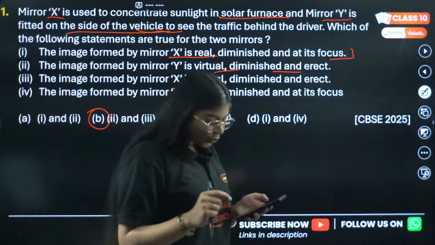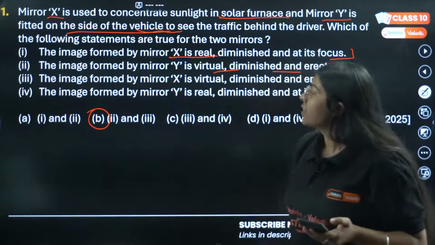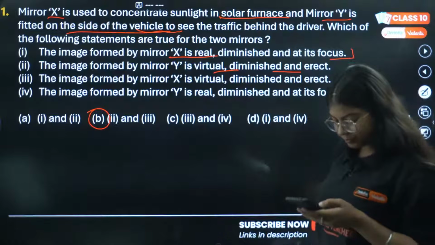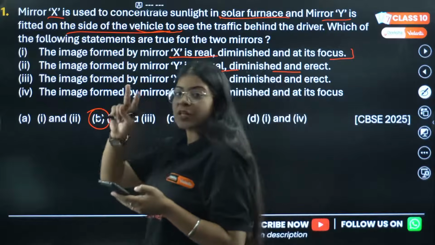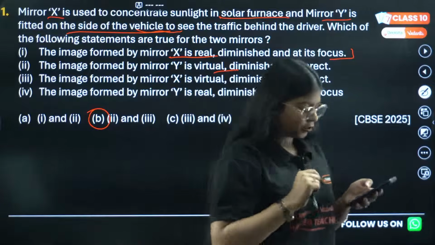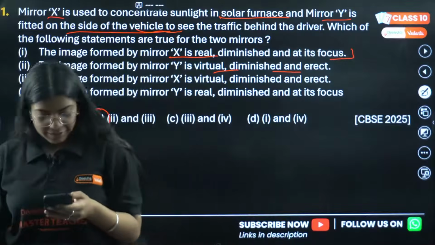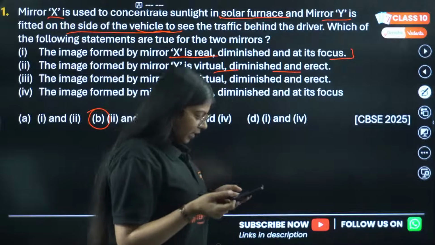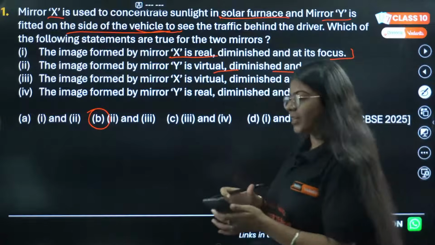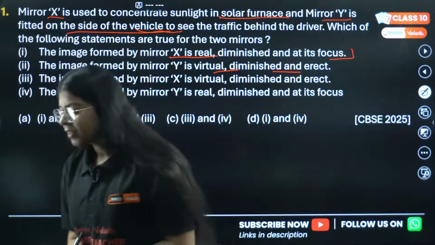I need you to look at the options again. These are your options. If first and second statements are correct, second and third, third and fourth, or first and fourth. There are two statements which are correct in this question. Let me know what those are. Rohit, Aarti, Trev. Now Rohit is saying A. Let's see which option is correct. Trev is saying B.